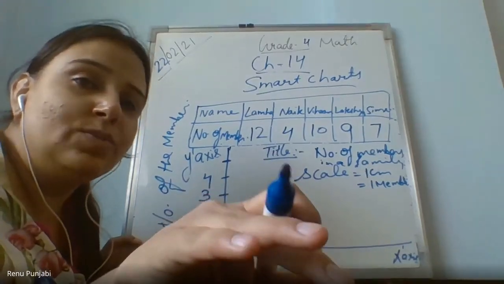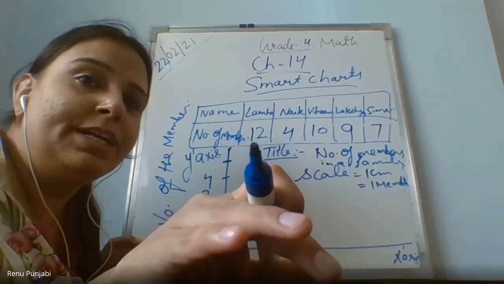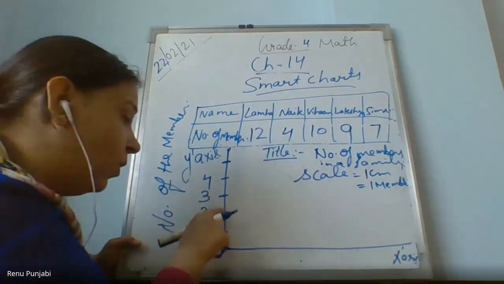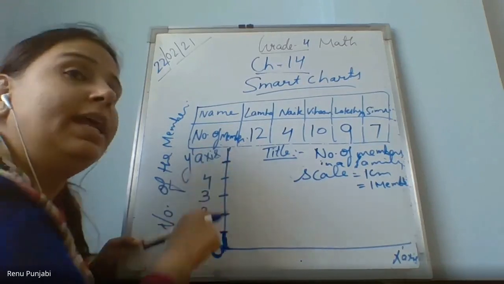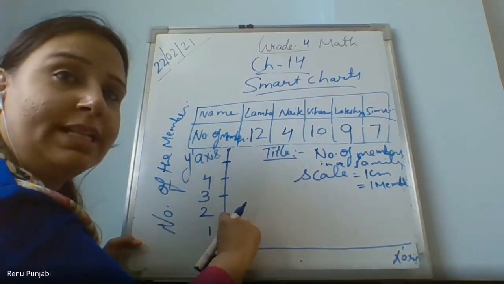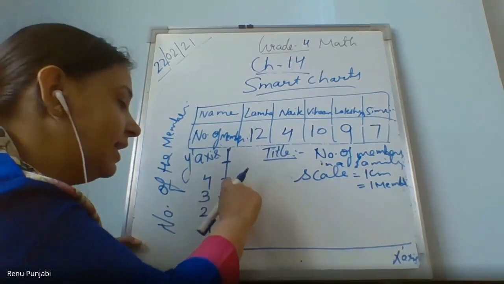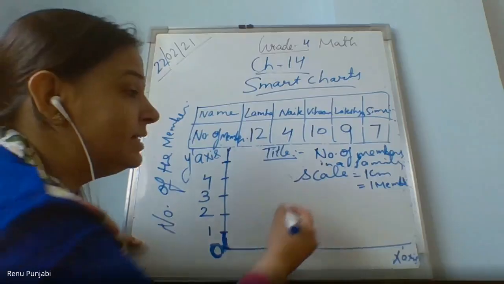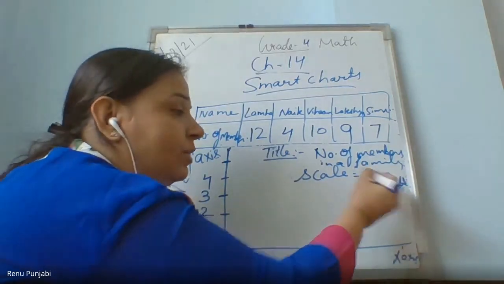Ma'am, 0 is the point, then should we leave a block or should one be directly up the block? See, that is why I explained the uniformity. It's up to you. If you take a 1 centimeter gap, then in all the numbers, in all the scaling, there should be a 1 centimeter gap. If you are leaving 2 blocks and then writing the next number, then there should be a 2 block gap. Here in the scaling I have taken 1 centimeter equal to 1 member.